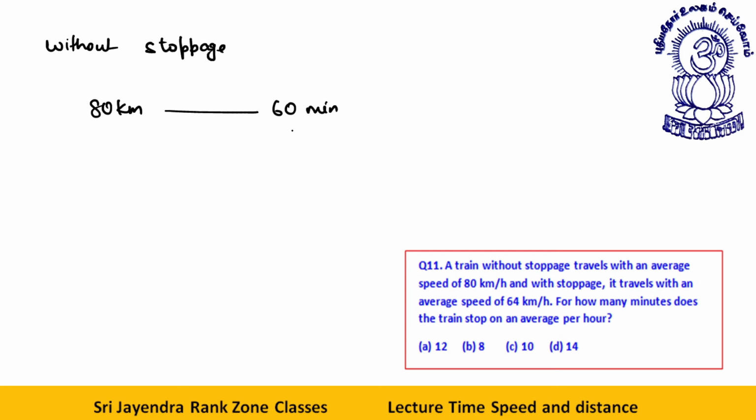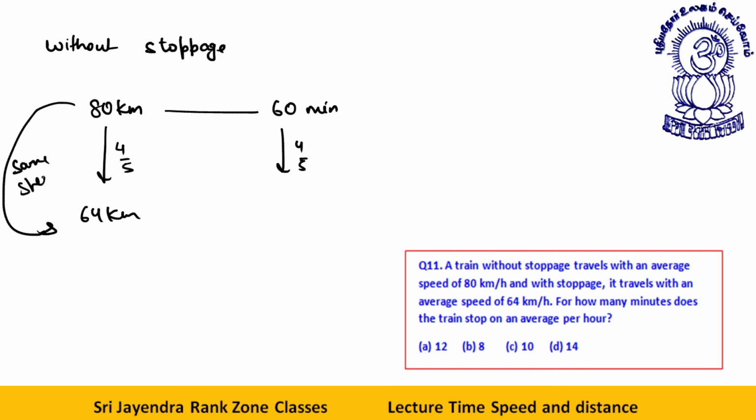It travels with an average speed of 64 kilometer per hour with stoppage. Okay, if you multiply this by 4 by 5, you get 64 kilometer. You also multiply this by 4 by 5. So at this same speed, it will cover 64 kilometer in 48 minutes.